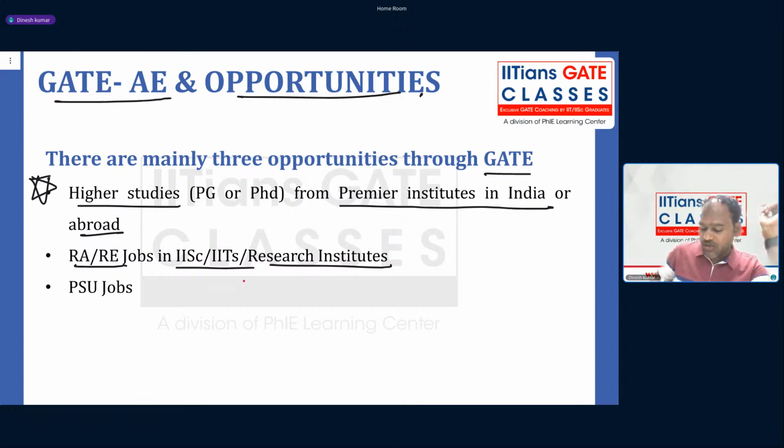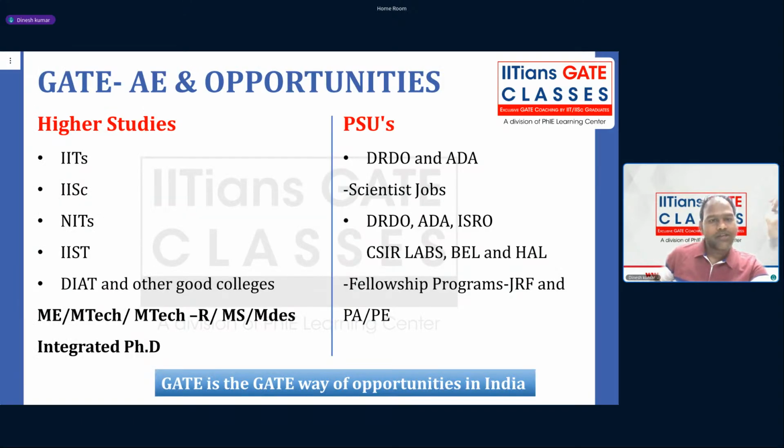And third is PSU jobs, which are there but not in large numbers. Currently DRDO and ADA hire GATE aerospace aspirants based on the GATE AE score.